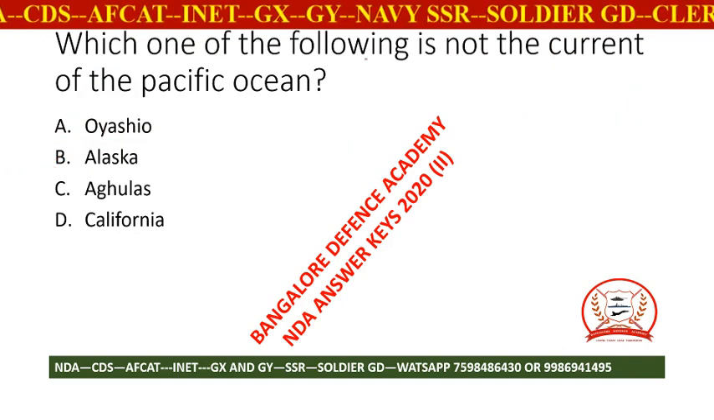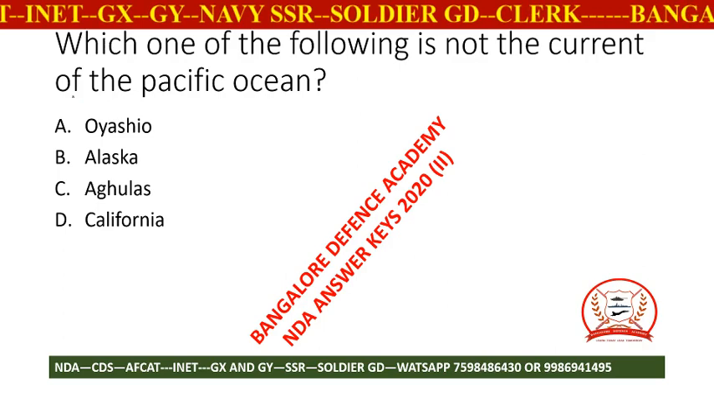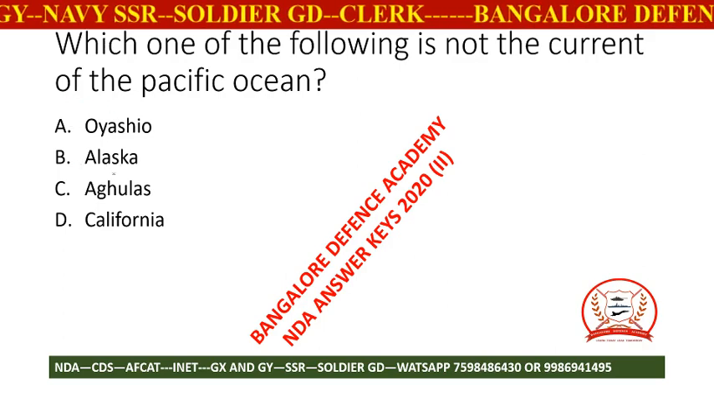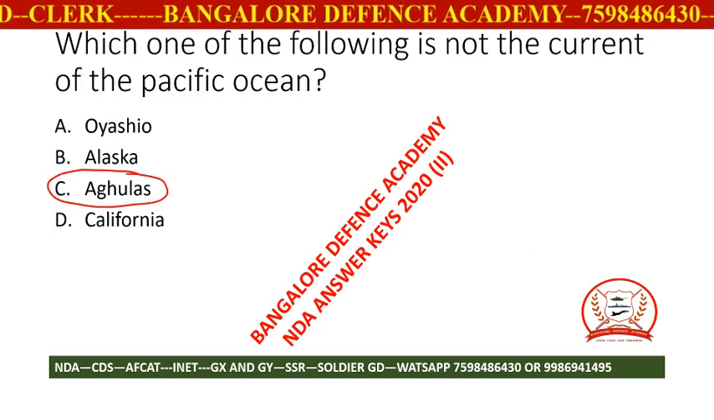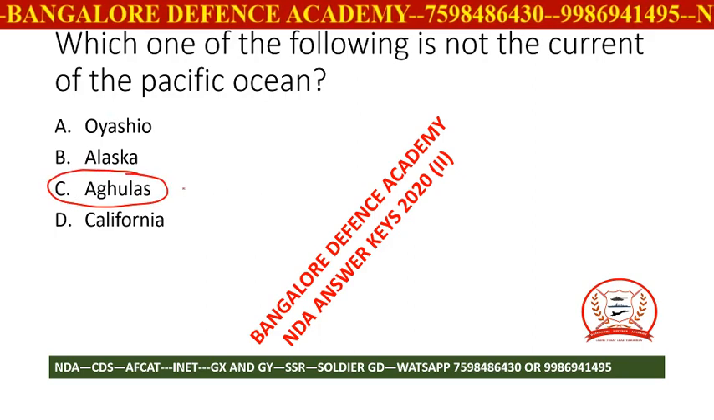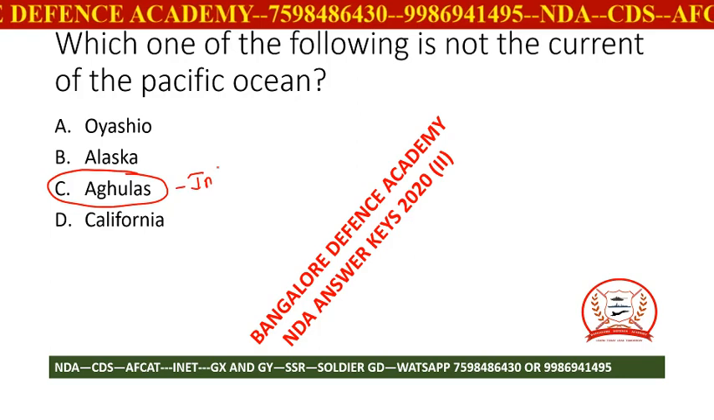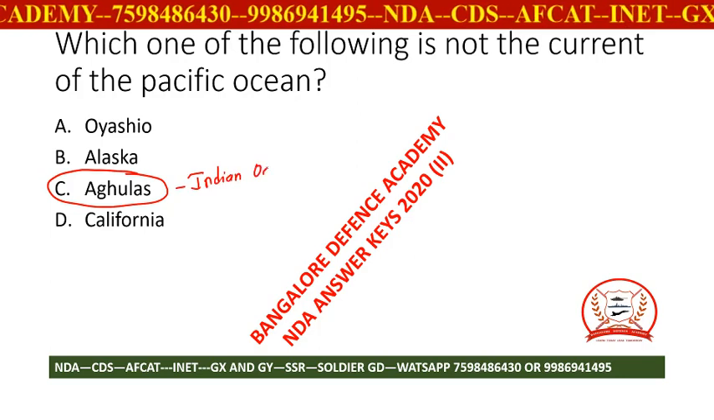Next, which one of the following is not a current of the Pacific Ocean? Oyashio, Alaska, Agulhas, California. The Agulhas is the right answer here, which is not in the Pacific Ocean. It is in the Indian Ocean.